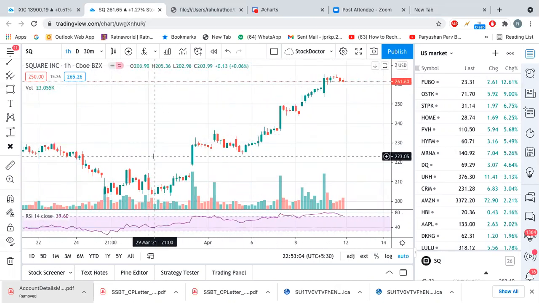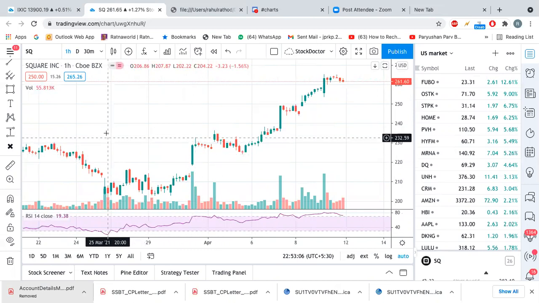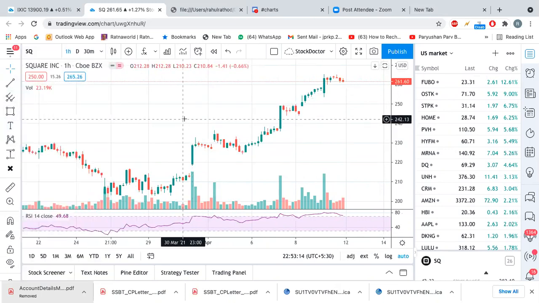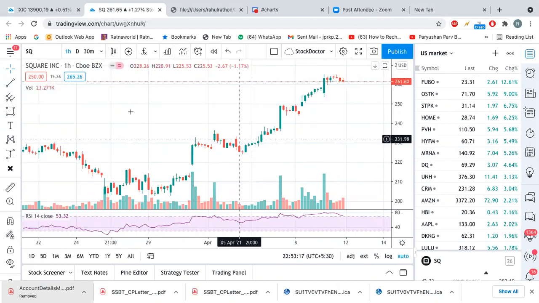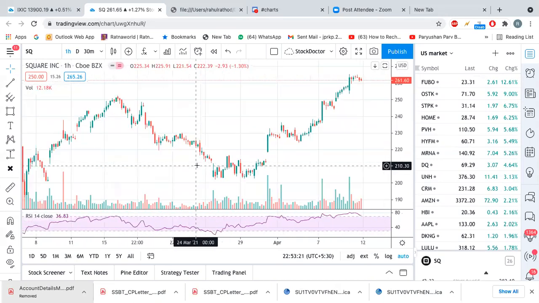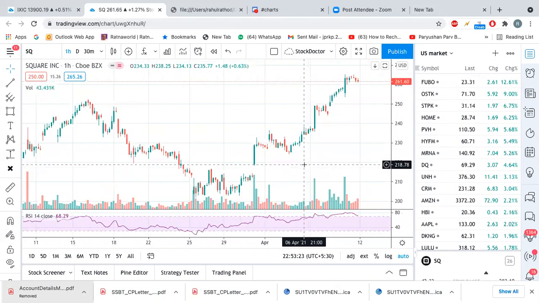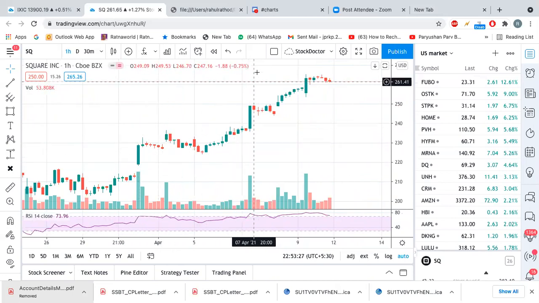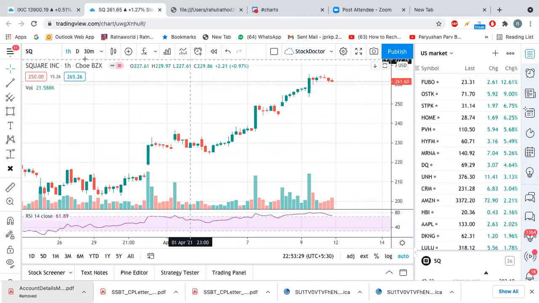Other stocks will give you different price action, or you can say a different pattern, right? So each stock gives a different type of pattern. If you try to understand what type of pattern it is giving, then it's easier for you to take a position. If you see here, on the 1 hourly chart, it made a big candle,